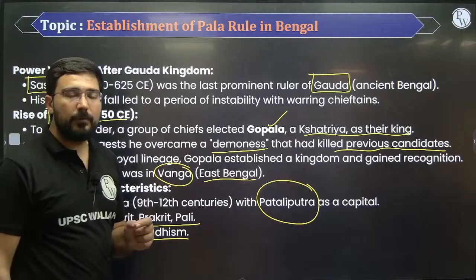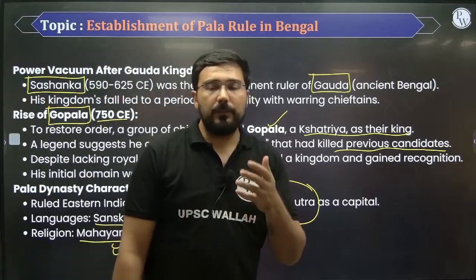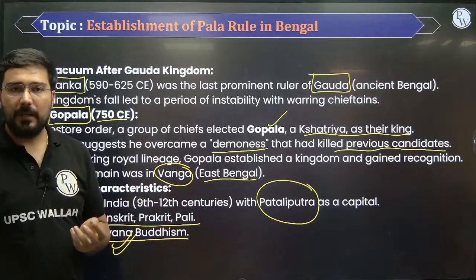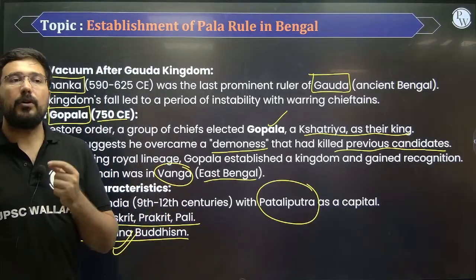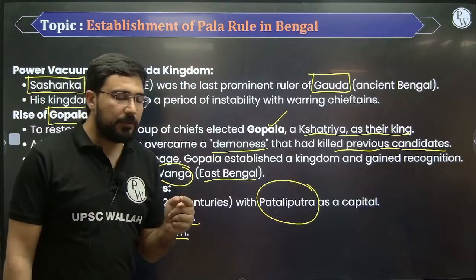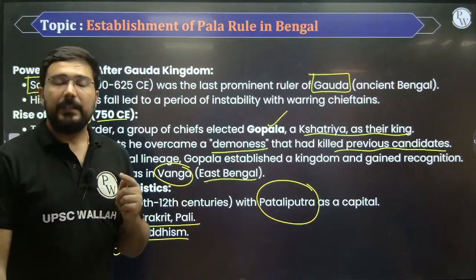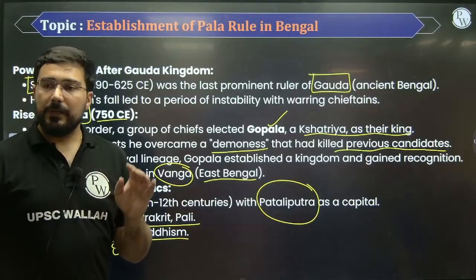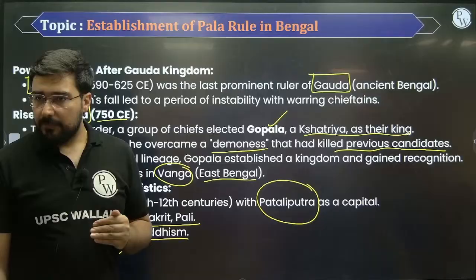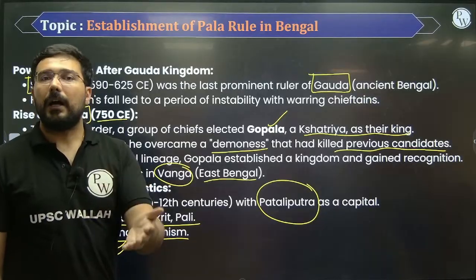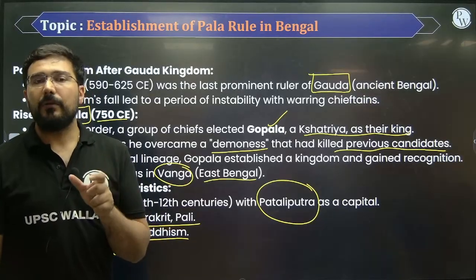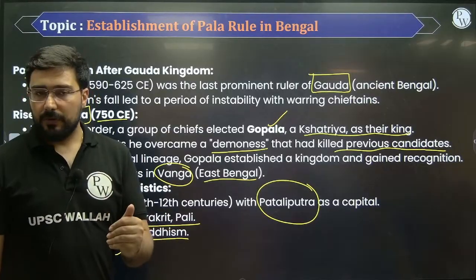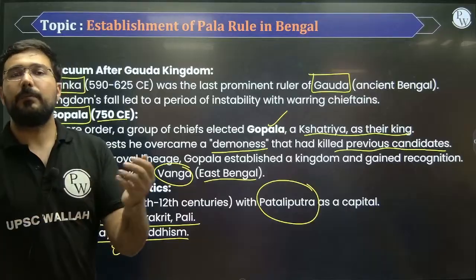What's the meaning of Mahayana Buddhism? This is one of the major schools of Buddhism, which believes in 4 or 5 key things. Number one, they consider Buddha as a god. Number two, they believe in image worship. They believe in the concept of Bodhisattva. Bodhisattva means where the people delay their own enlightenment in order to help the others. So that's an element of compassion. भाई आप अपना थोड़ा सा टाइम ज़्यादा ले रहे हो on the earth in order to help the other people around you.